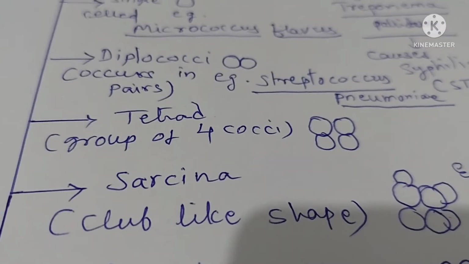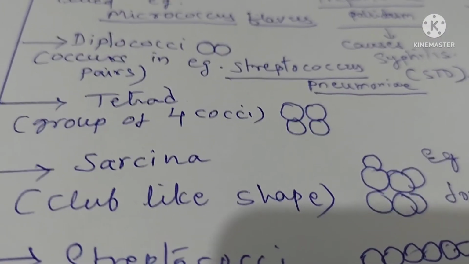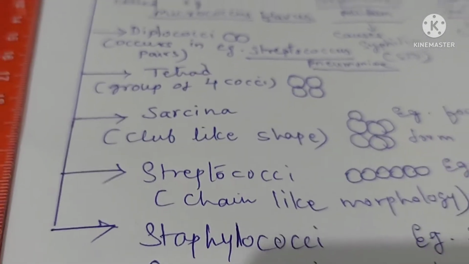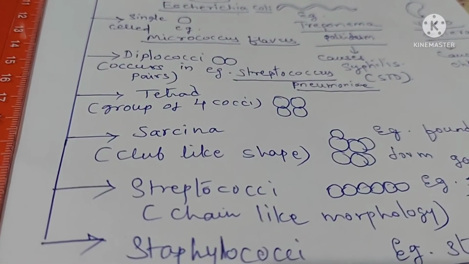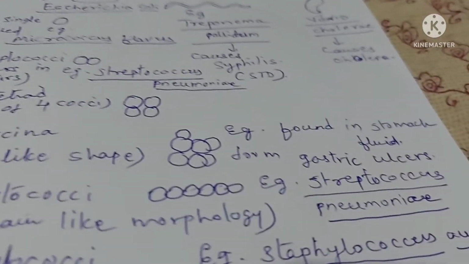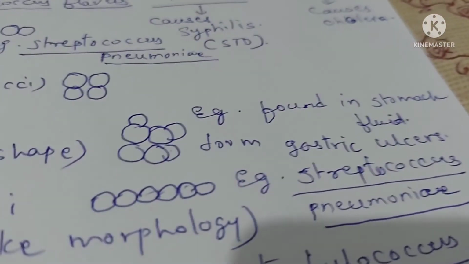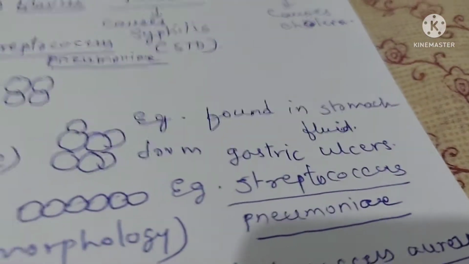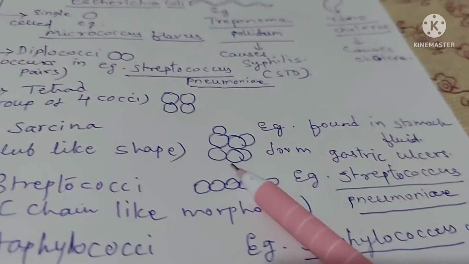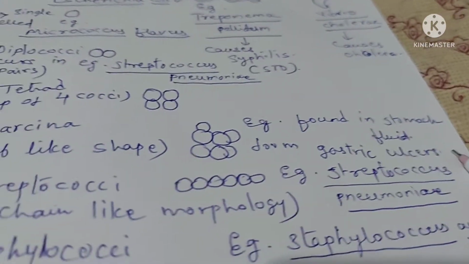Then tetrad, or group of 4 cocci, which is uncommon and we are not familiar with it, so I have not given you the example. Then the next type of coccus is Sarcina, a club shaped bacterium. They are found in the stomach fluids and form gastric ulcers.